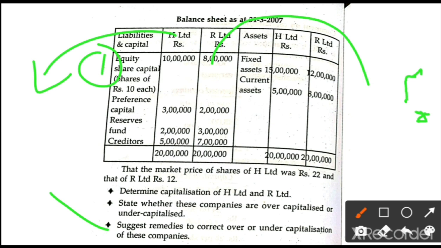Whatever the preference shares, first we redeem them, after that we reissue. Redemption means repayment: we make a payment for the preference shares, then fresh preference shares should be issued. Third, redemption of debentures, whatever debentures there are, we have to repay them. So these are the different remedies to overcome over capitalization for R company limited.